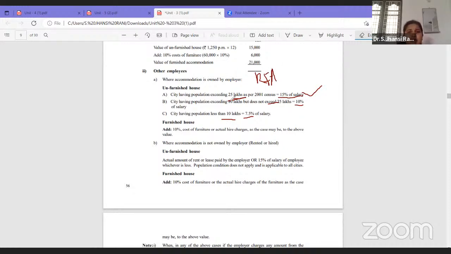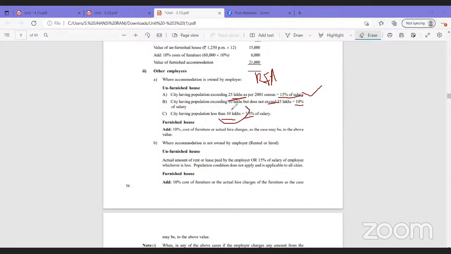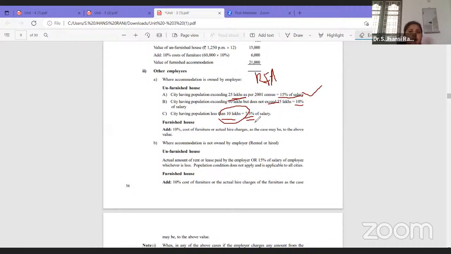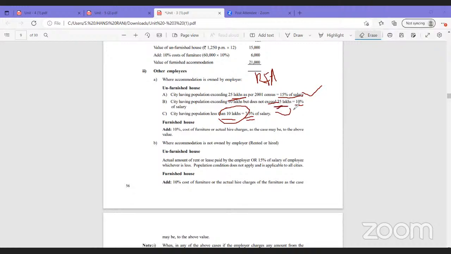Whenever the population is more than 25 lakhs, we go for 15% of salary. For example, if the employee is staying in Nalgonda town, where the population may be less than 10 lakhs, it will go for 7.5% of salary. If you take Warangal, it may be more than 10 lakhs but less than 25 lakhs. In that case, I'll go for 10% of salary.